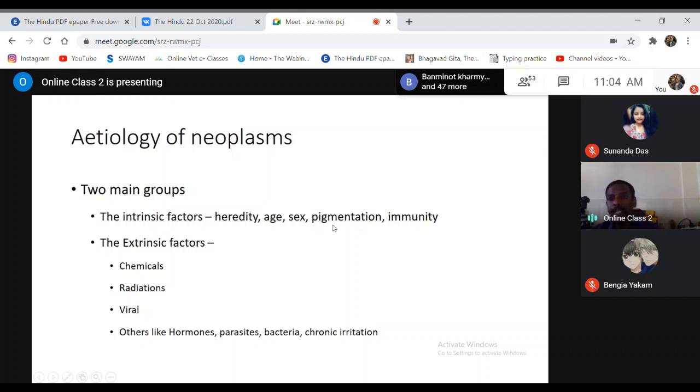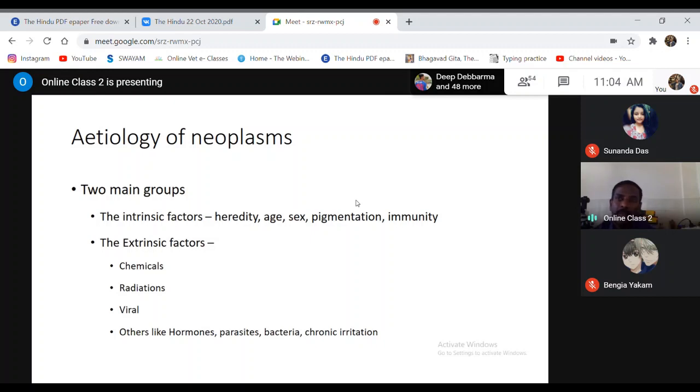Then pigmentation. It is generally found that the incidence of tumors is less common in dark-skinned animals than in lighter-skinned animals.